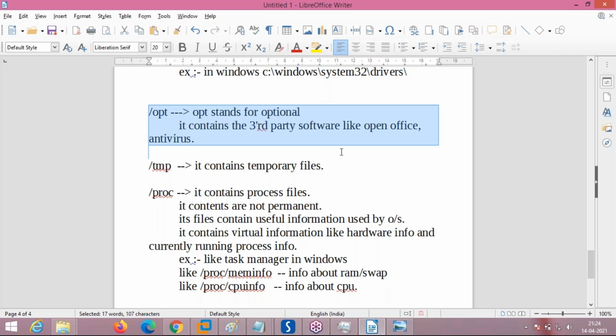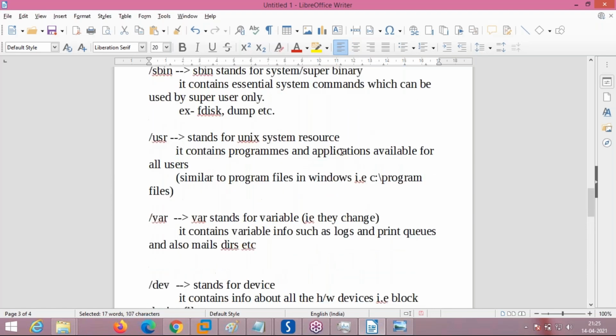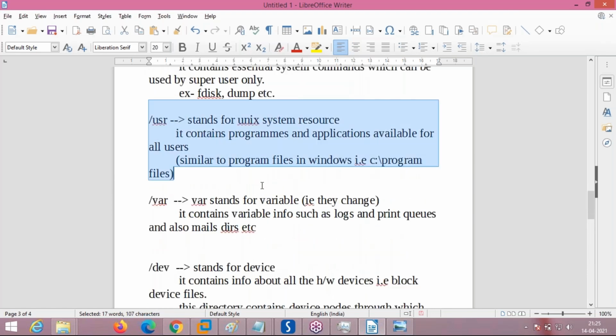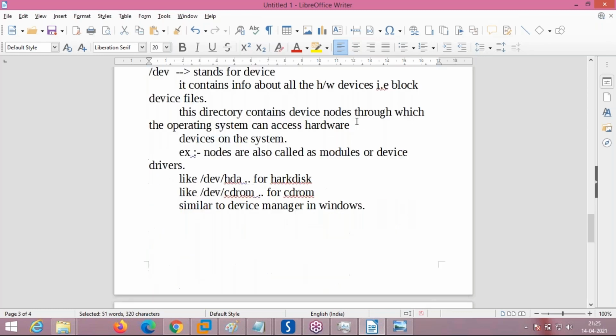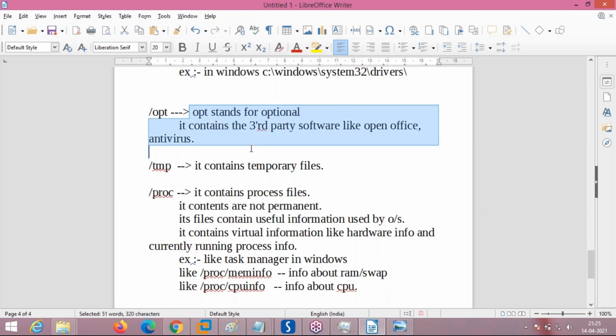Suppose you install an application; by default it can be installed under USR. But sometimes you want to place the application away from the USR directory, then OPT is used. Suppose you are installing LibreOffice or OpenOffice, or an antivirus, but you don't want to keep these in a specific directory. You want this third party software placed separately. Then you can use OPT.